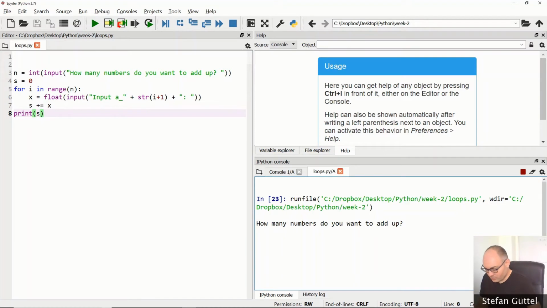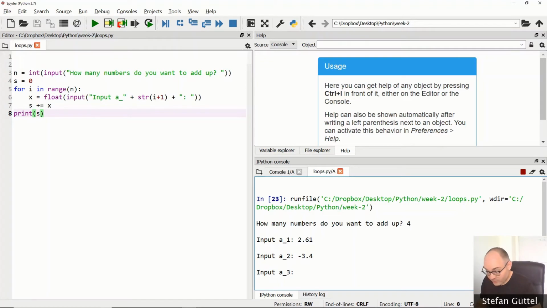How many numbers do we want to add up? Well, let's say 4. Okay, I have now assigned the value 4 to the variable n. My for loop already started, and I'm now executing this line here where it's printing out input a1. This is produced by this string here, and I can now say, okay, my value of a1 should be 2.61. Input a2, let's say minus 3.4, and finally input a3.